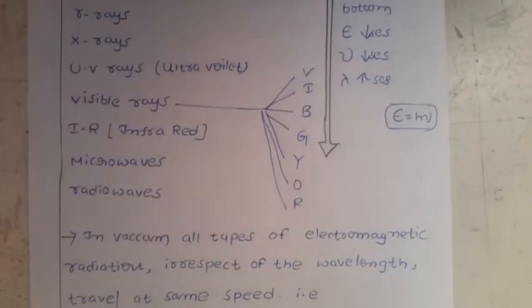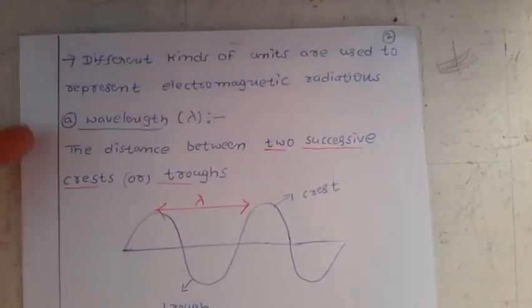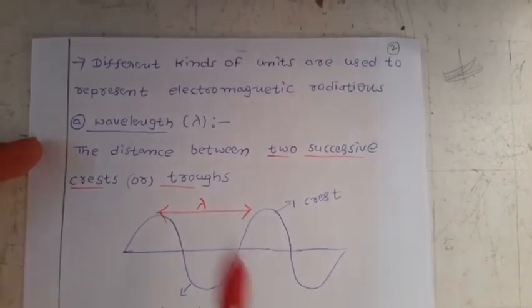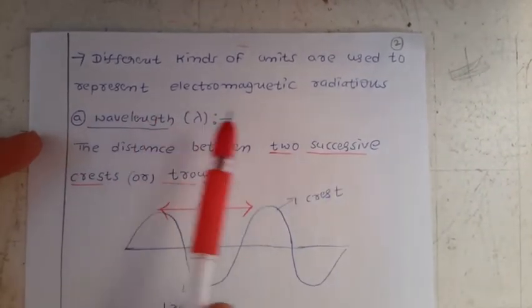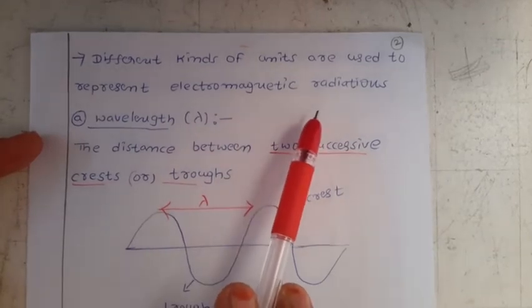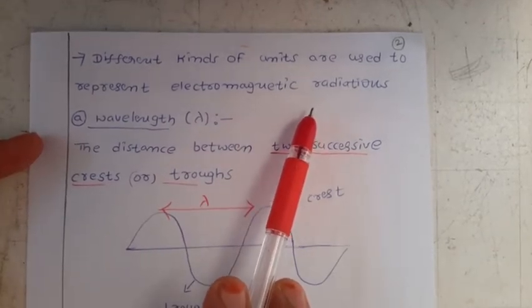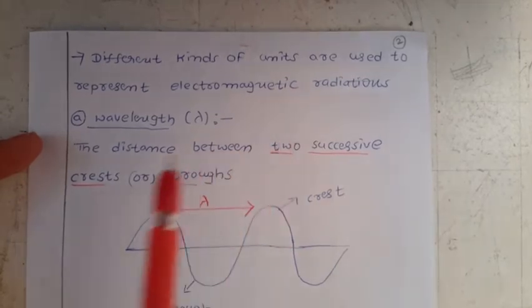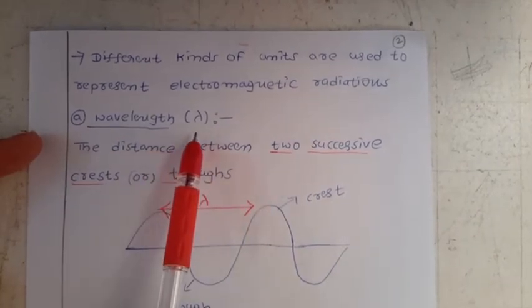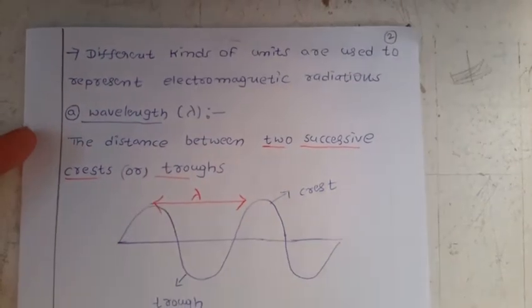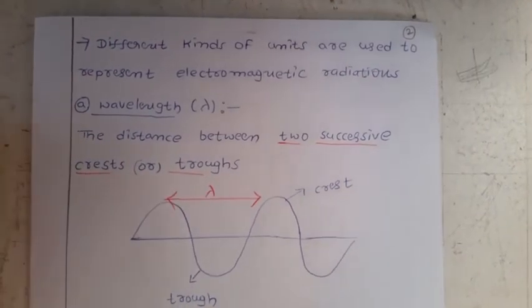Next, different kinds of units are used to represent electromagnetic radiations. We will discuss them one by one. First, wavelength. The symbol of wavelength is lambda. How can you define lambda?